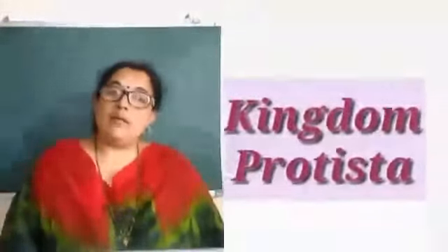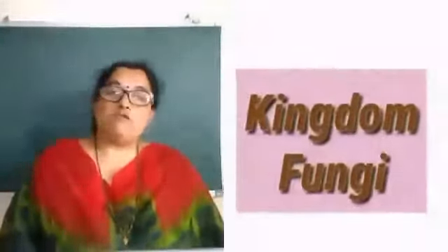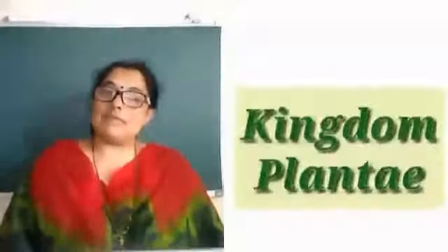So according to Robert Whittaker's five kingdom system, which was suggested by him in the year 1959, there are a total of 5 kingdoms. The first one is kingdom Monera, the second one is kingdom Protista, the third one is kingdom Fungi, the fourth one is kingdom Plantae, and the last one is kingdom Animalia. This was just a rough introduction of what you studied in 8th standard.